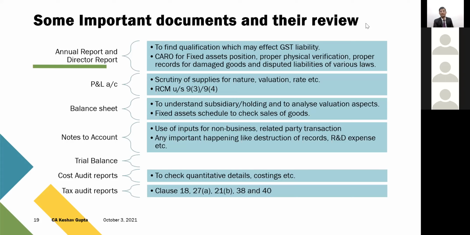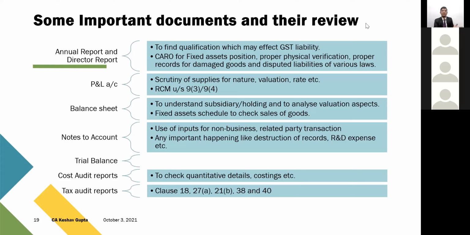Their review must be done, and it will be done by the department audit team also. So my understanding is that before you submit the data to the department audit team for the purpose of audit, first review it yourself, that everything is in place, everything is all right. Even if you find a qualification or anything, we cannot change it, but we can tell the SSC beforehand that this may happen in your case.